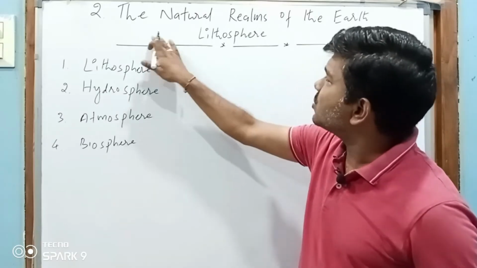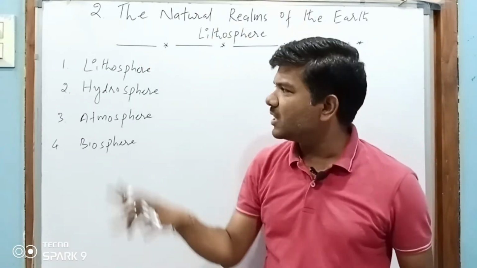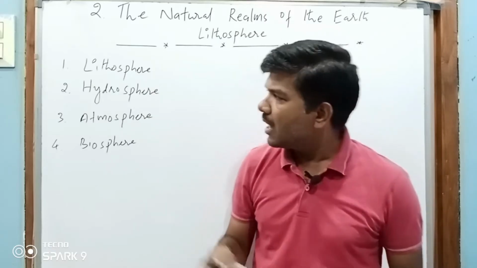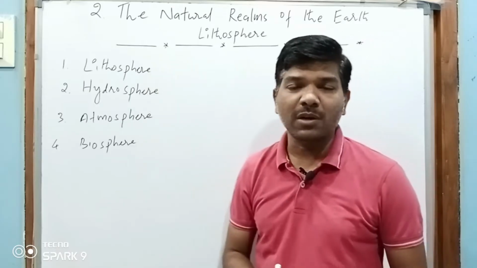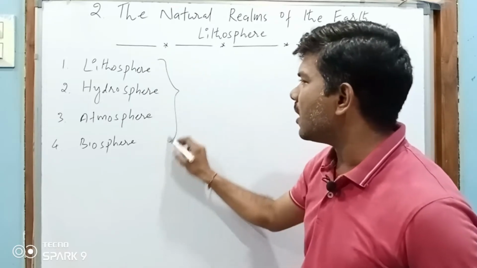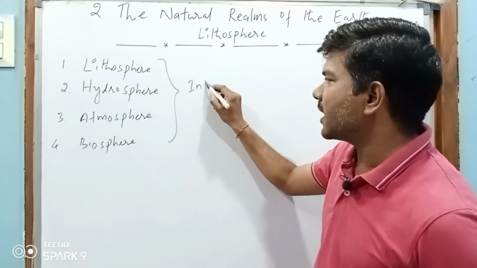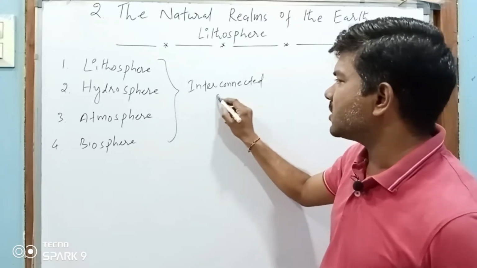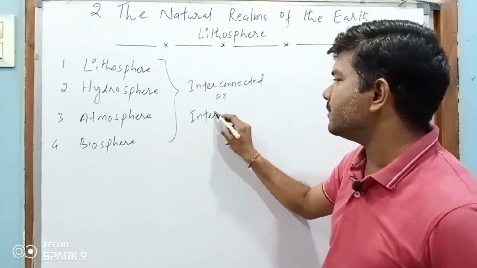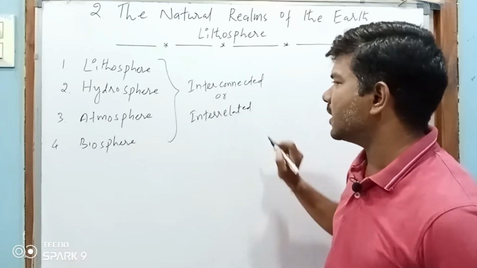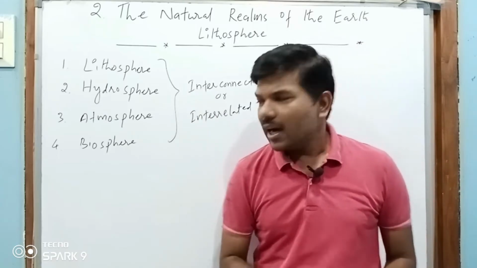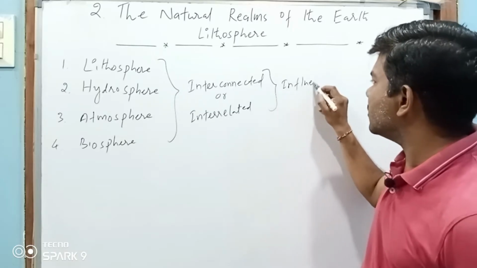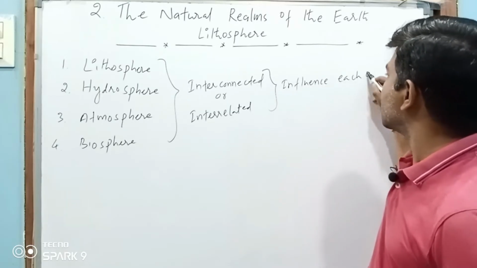Let's see the natural realms of the earth. Naturally, all these spheres evolved on the earth, and these four spheres are interrelated. These are interconnected and interrelated. Whenever they are interrelated and interconnected, they influence each other.